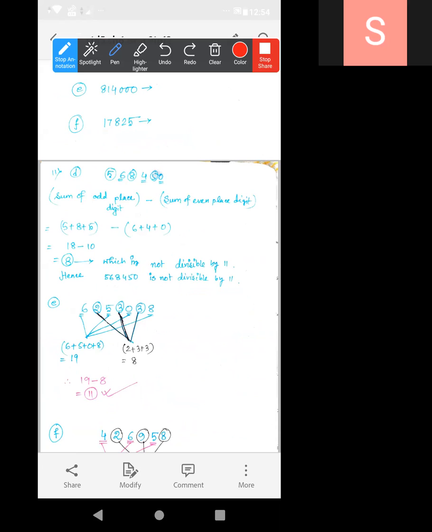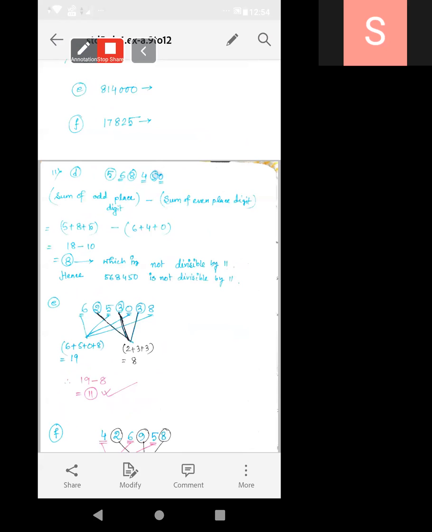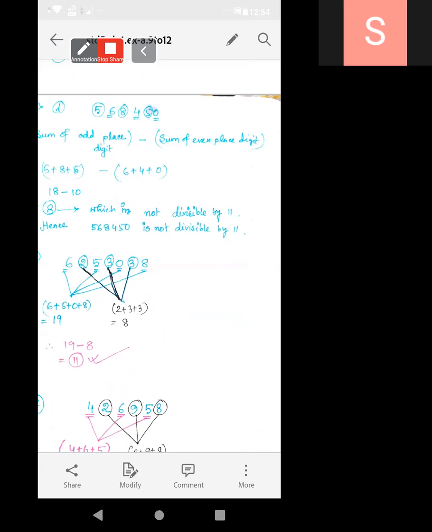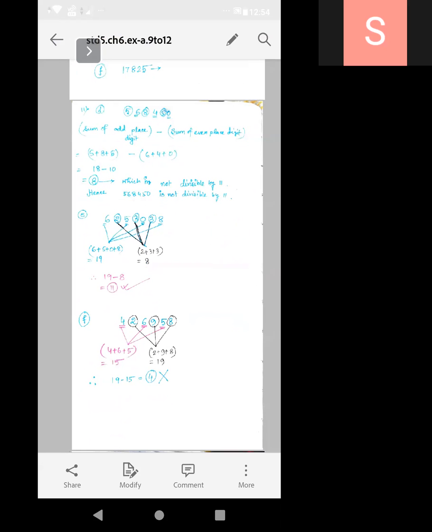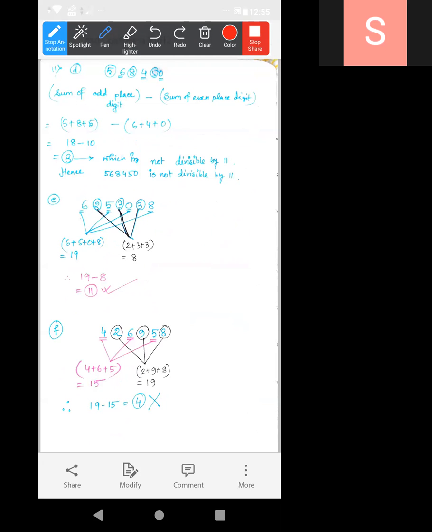Acha, the rule of 11 means, suppose I am taking a number D, E, F. Okay, now look at this. Number E I am explaining.